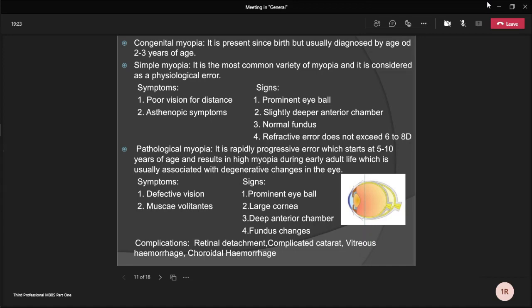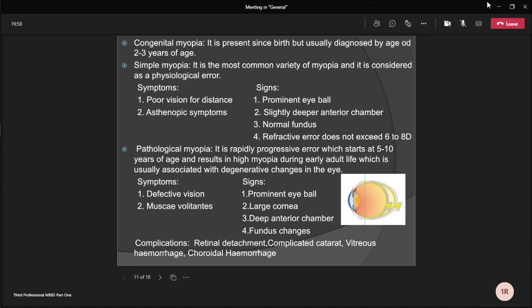In signs, there is prominent eyeball, cornea is large, anterior chamber is deep, pupil is slightly larger than normal, and fundus examination shows the optic disc appears large and pale. There may be some myopic crescent also seen. There is also peripapillary crescent encircling the disc that may be present. There are some degenerative changes also noted in the retina and choroid, like chorioretinal atrophic patches at the macula.